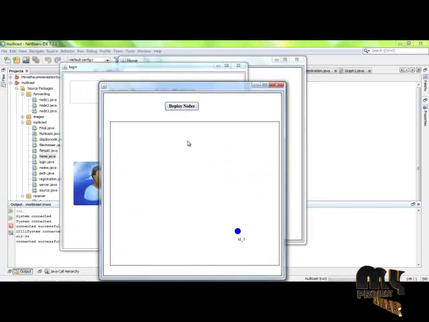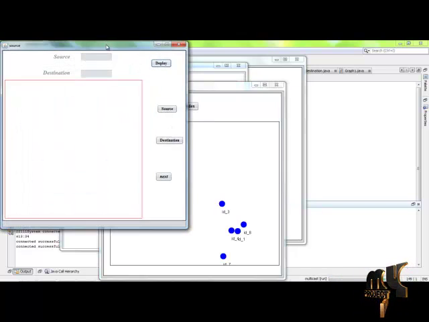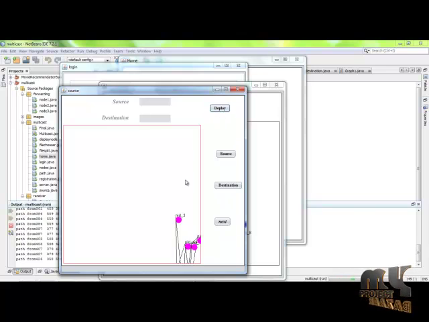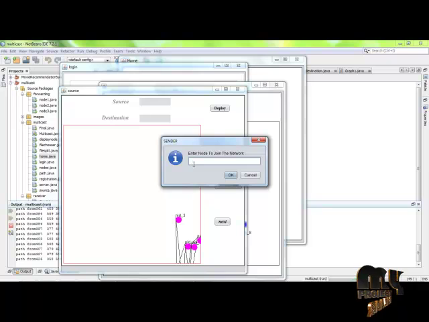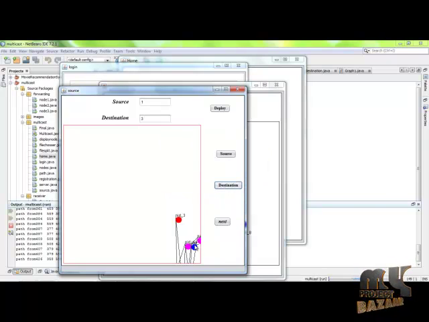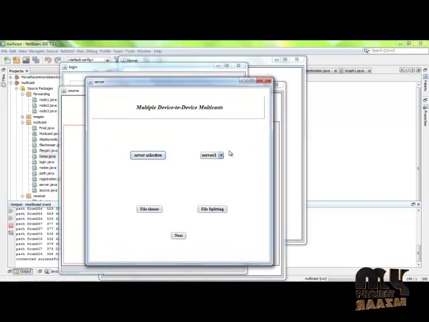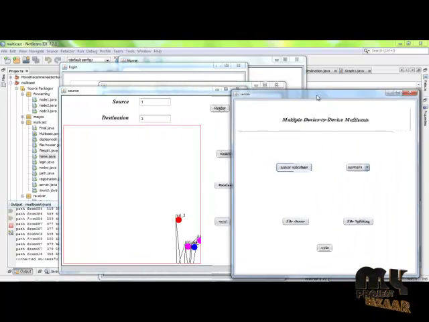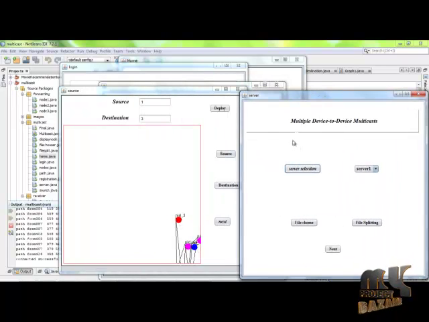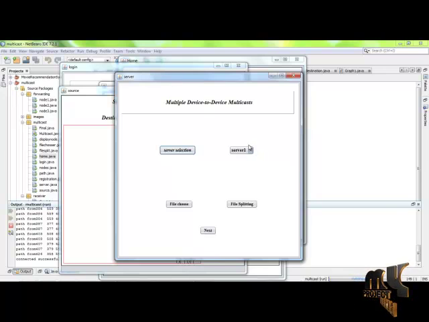So that the network can be created. In this process, the network can be created. Here the nodes can be deployed and the source can be mentioned. This is the source I have chosen in the network. Here are the source and the destination. After that, the allocation is done during the transmission process carried out from the source to the destination. So the server may be allocated.